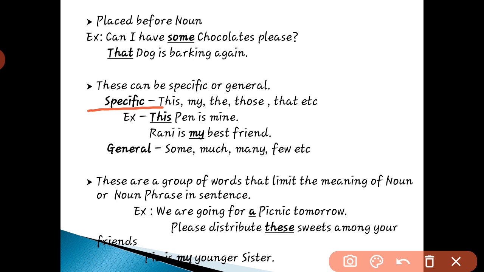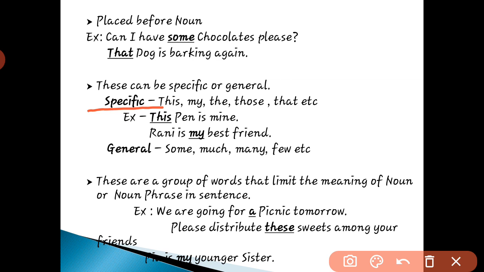For example, we are going for a picnic tomorrow. Here picnic is a noun, tomorrow is also a noun. So here a is a determiner because it comes before the noun phrase and it is limiting the meaning of the noun.